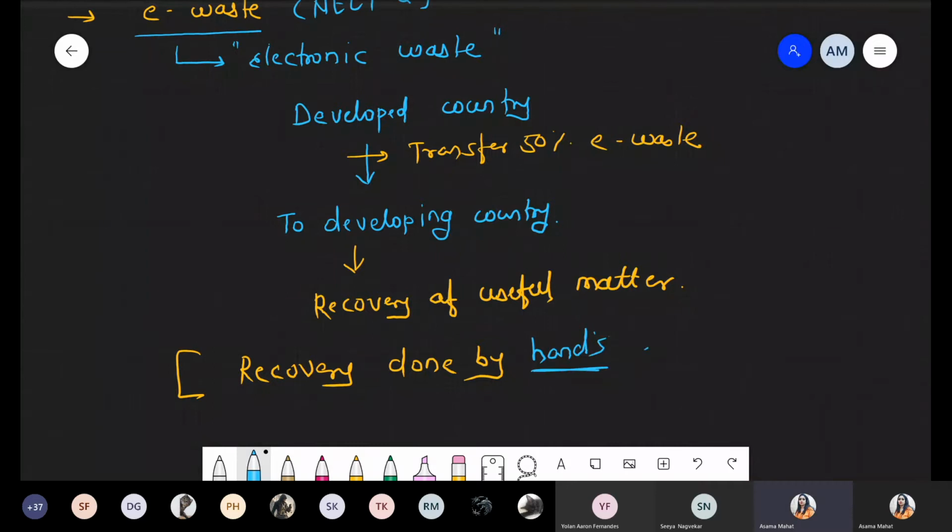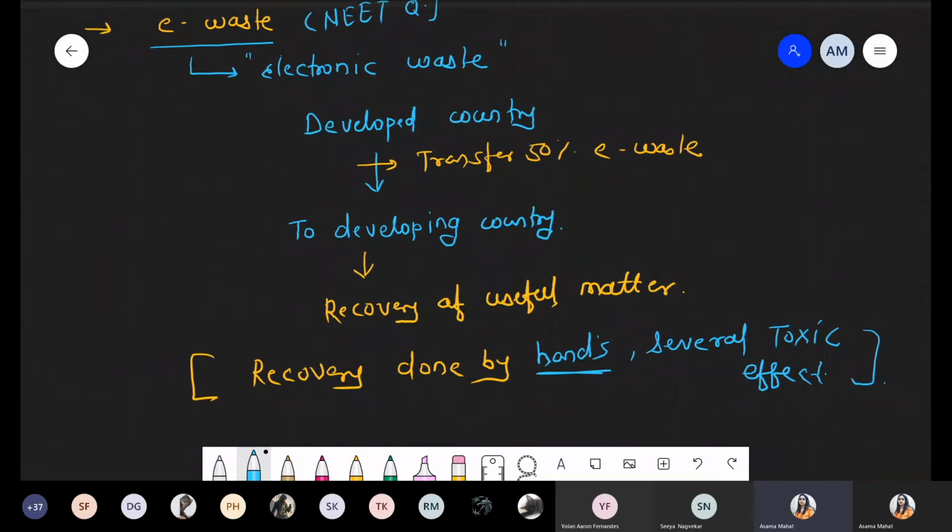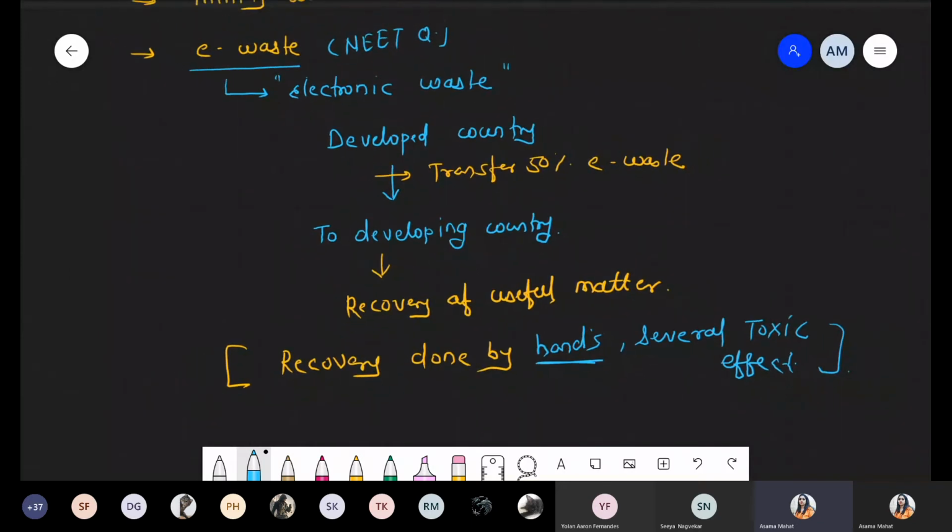It will show several toxic effects, right? So that's why we are talking about e-waste, and e-waste again is part of the soil pollution which comes under solid waste.